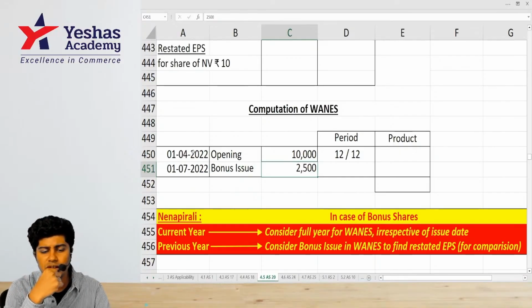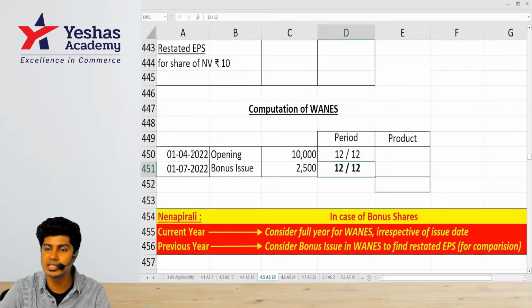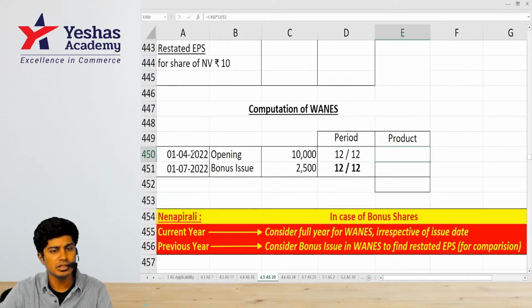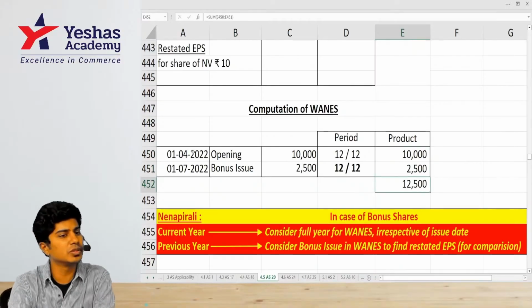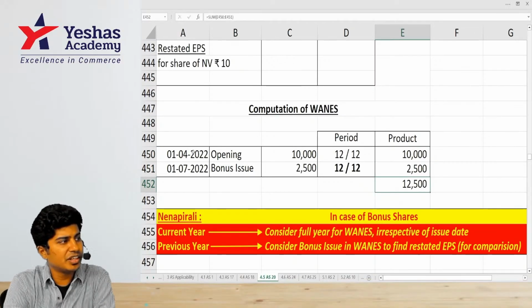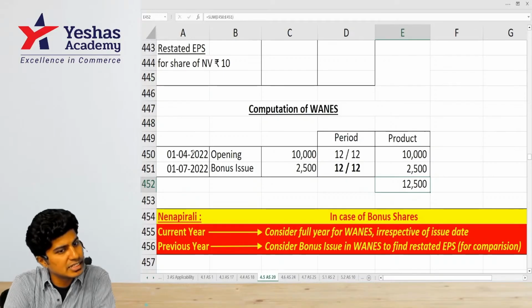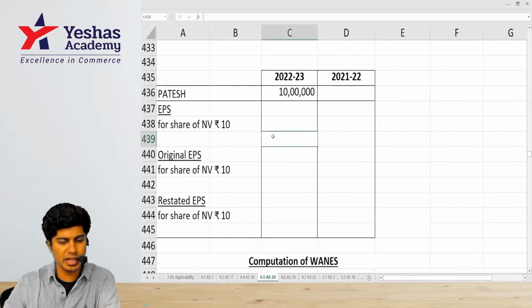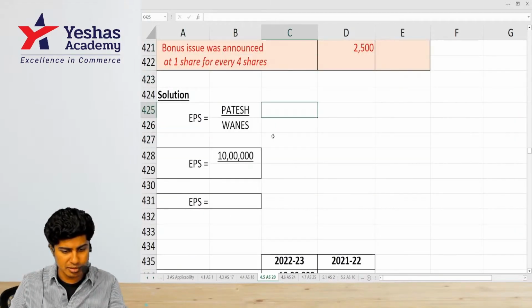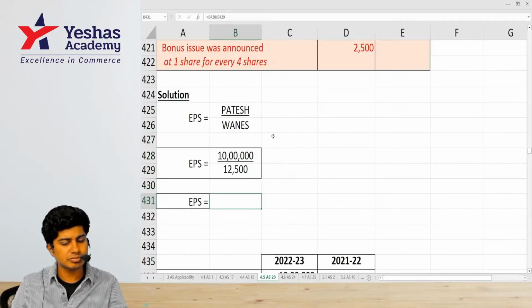How much is that? It should be considered from 1st of April only, though the issue is on 1st of July. So 10,000 into 12 by 12, and 2,500 into 12 by 12. So the denominator will be 12,000. Whenever there is a bonus issue, does the date of the bonus issue matter? No. The date of the bonus issue doesn't matter. You still compute it from the beginning of the year only. So we would have to take 12,500 in the denominator. What do we get? 80.